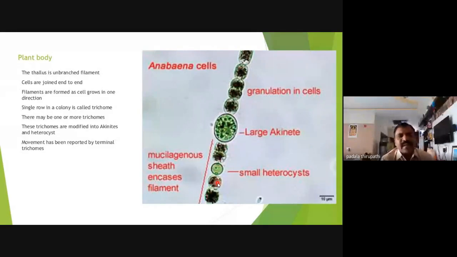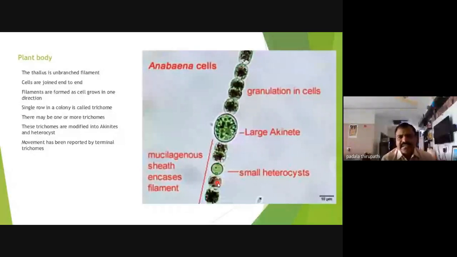This is not macroscopic, this is a microscopic alga. So microscopic blue-green algae we observe under the microscope. In the microscope, we observe the thallus. The thallus is filamentous, unbranched filamentous, with the cells in a uniseriate manner.